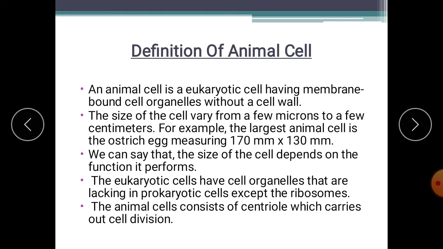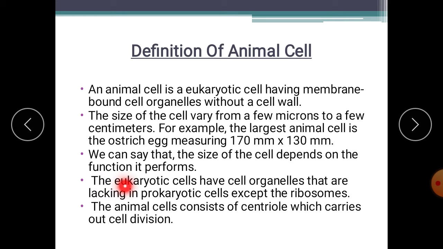The largest animal cell is the ostrich egg, measuring 170 mm into 130 mm, meaning 17 centimeters into 13 centimeters. So we can say that the size of the cell depends on the function it performs.